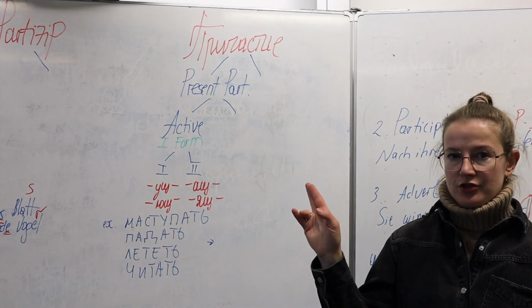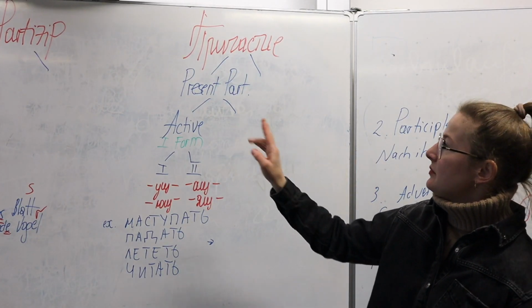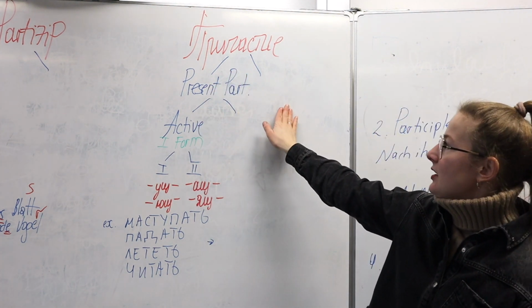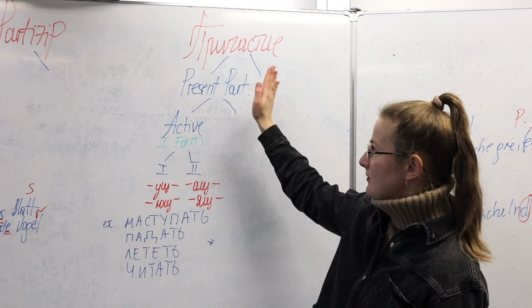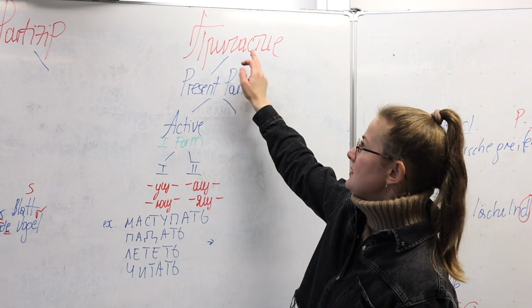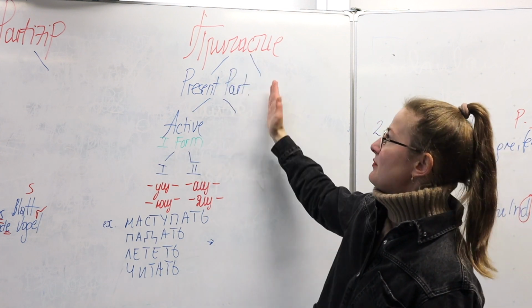In Russian, there are 2 types of participle. We've got present participle, you'll see the second part next time, but these are divided a bit further: active present participle and passive present participle.